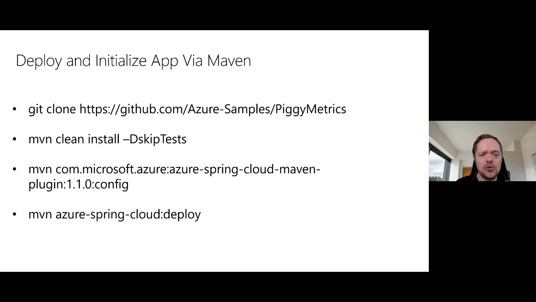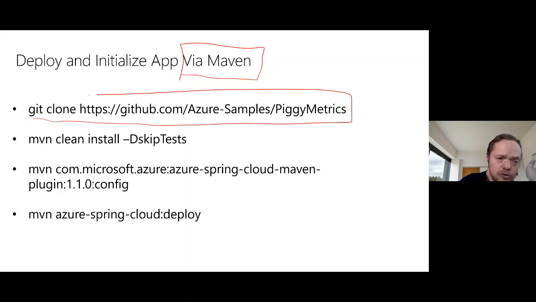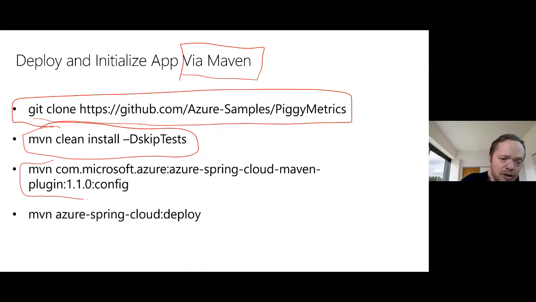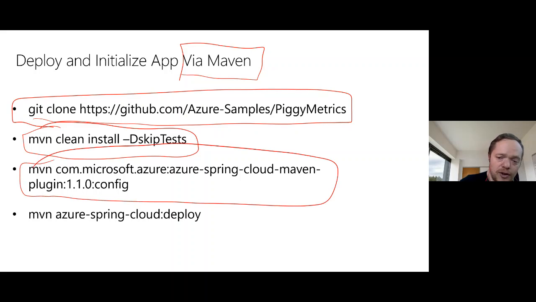And an easy way to do all of this is the team and I, the engineering team in Microsoft, have created a Maven plugin. And it lets you do all of that via the portal. So one is you can git clone the Azure samples there. You can build that with Maven clean, and if you want to save some time, skip the test. And then you can go Maven, and you can run all of the config, and it'll create all of the config. I actually only specified in this example the gateway account service and the config service.